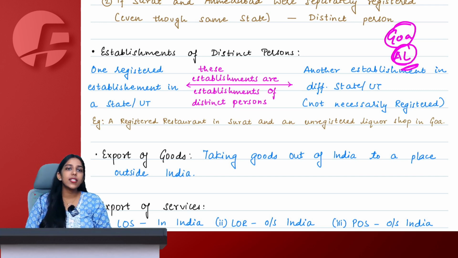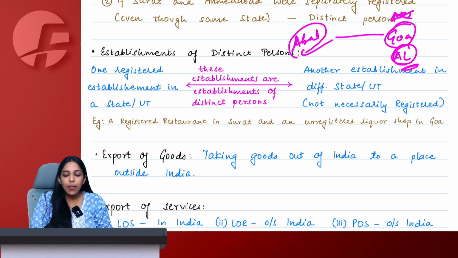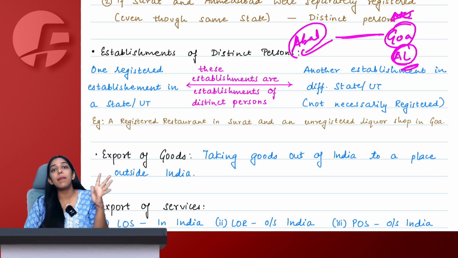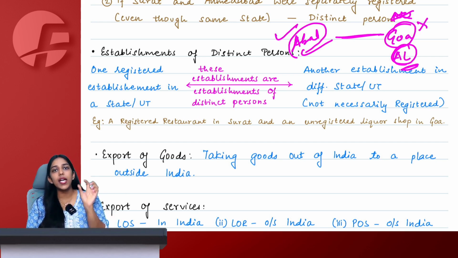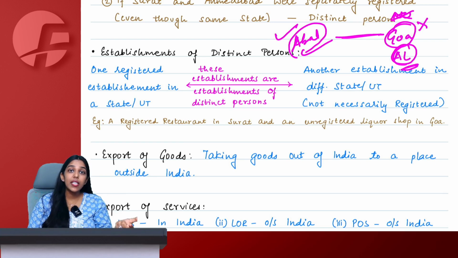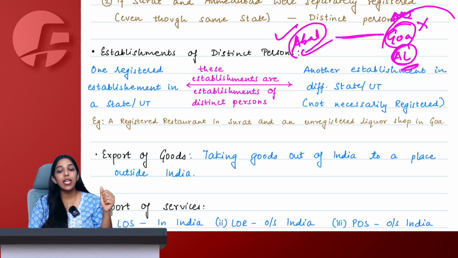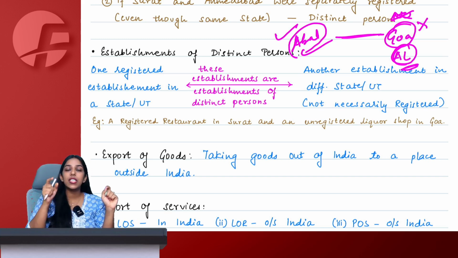So of course, because alcoholic liquor for human consumption is outside GST, there is no need to take registration here. Whereas my Ahmedabad restaurant would be registered. Now, are they both distinct person? No, because same PAN, but not separate registration. One is registered, one is not registered. Both are mine, both are under the same PAN. But are they separately registered? No, this one is not registered at all. So, they are not distinct person because distinct person is with respect to registration. Whereas establishment is with respect to a place.